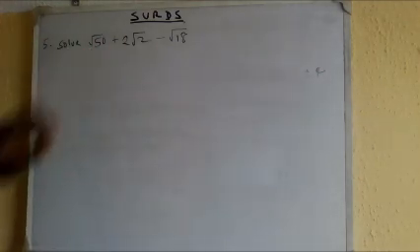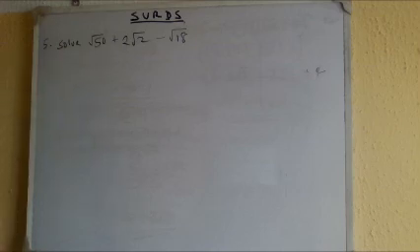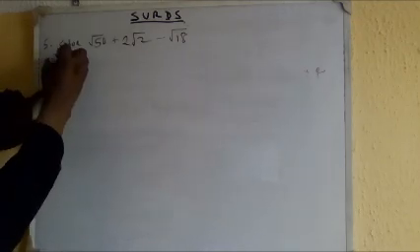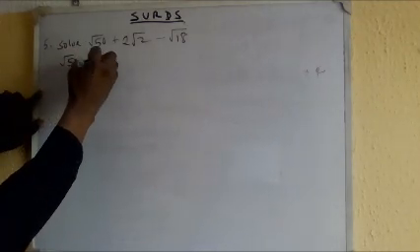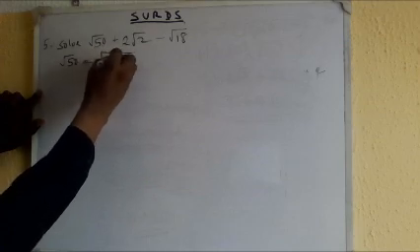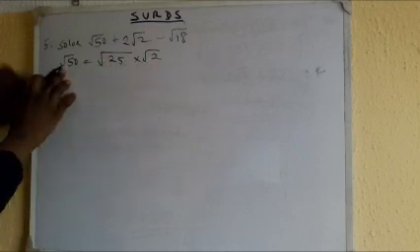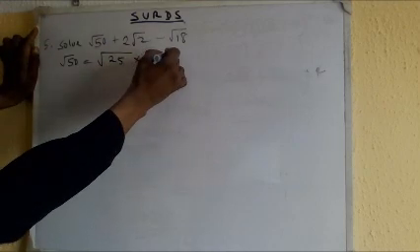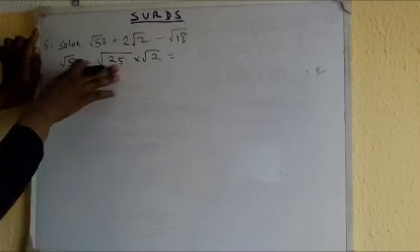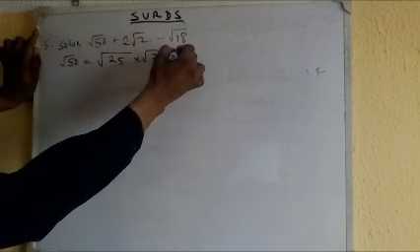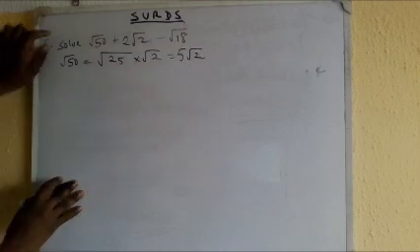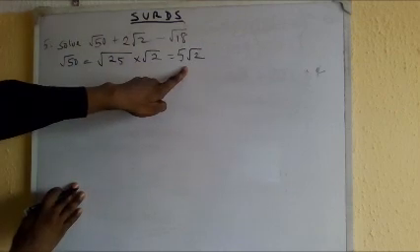So I take this first term. I can simplify this first term. This first term is root 50. How will it look like? Root 50 is the same thing as saying root 25 times root 2 because 25 times 2 is 50, so it's the same thing. And this one can now become, 25 square root is 5, so 5 root 2. So this first term I have put in the form of root 2.